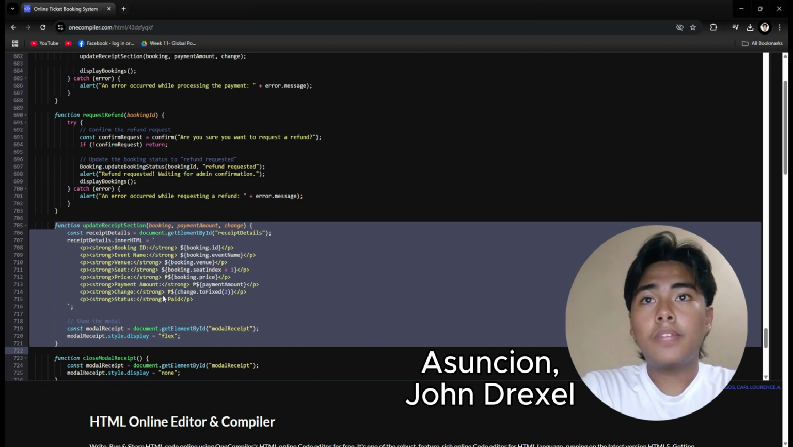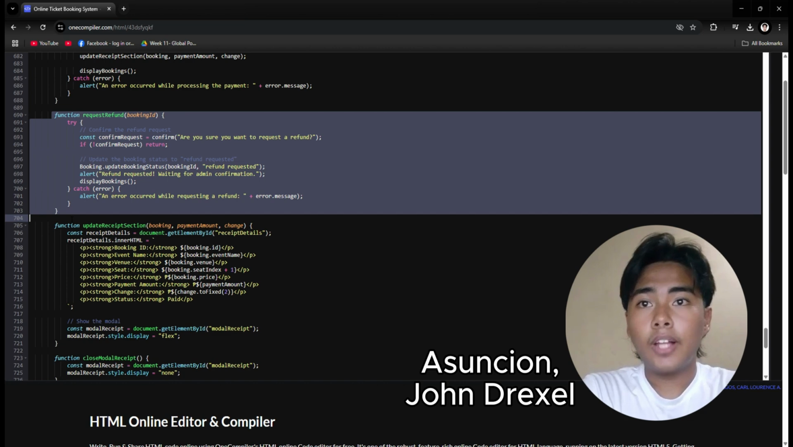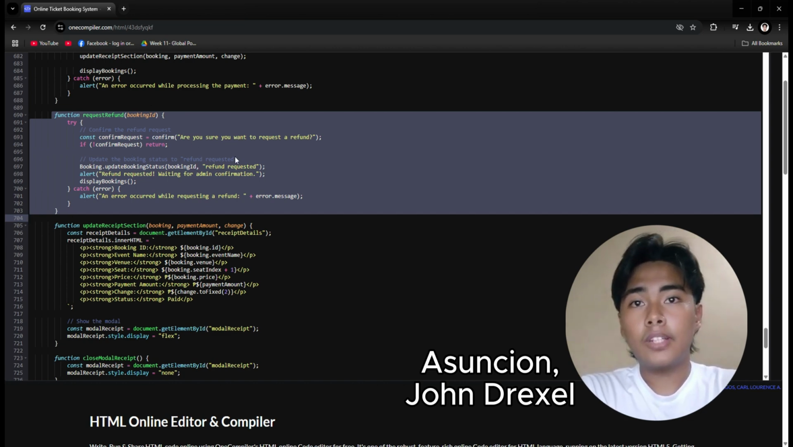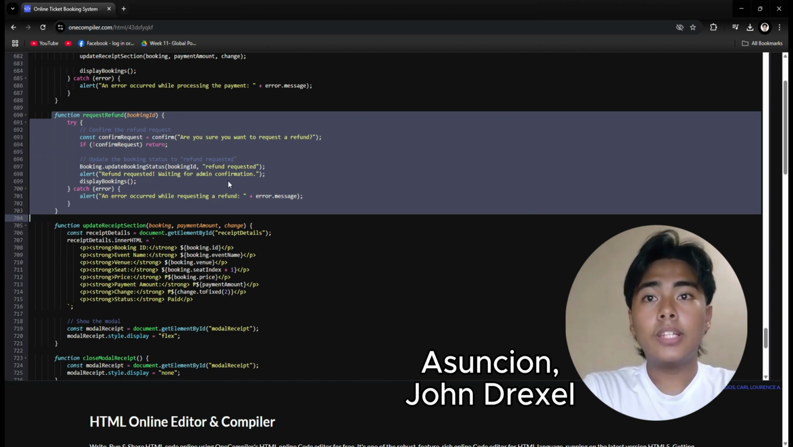So next we have the function request refund booking ID. This function lets the user request a refund. It confirms the action using the confirm function, updates the booking status to refund requested, and refreshes the booking list using the display bookings function.